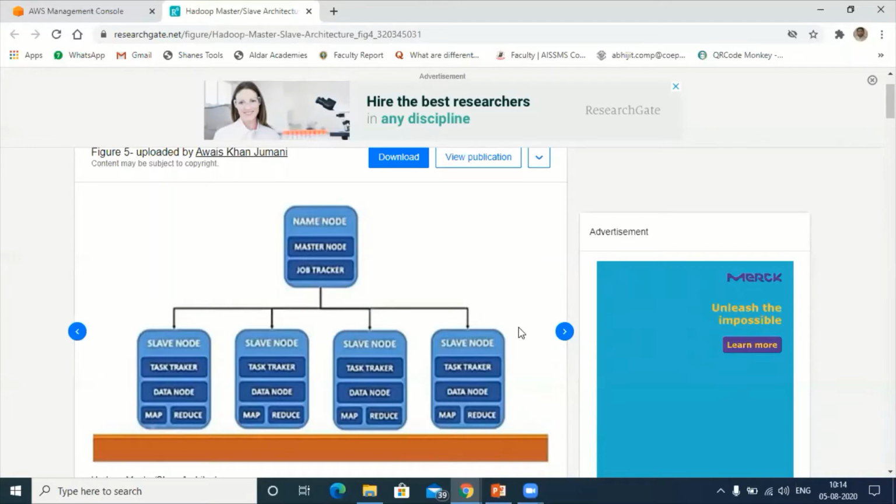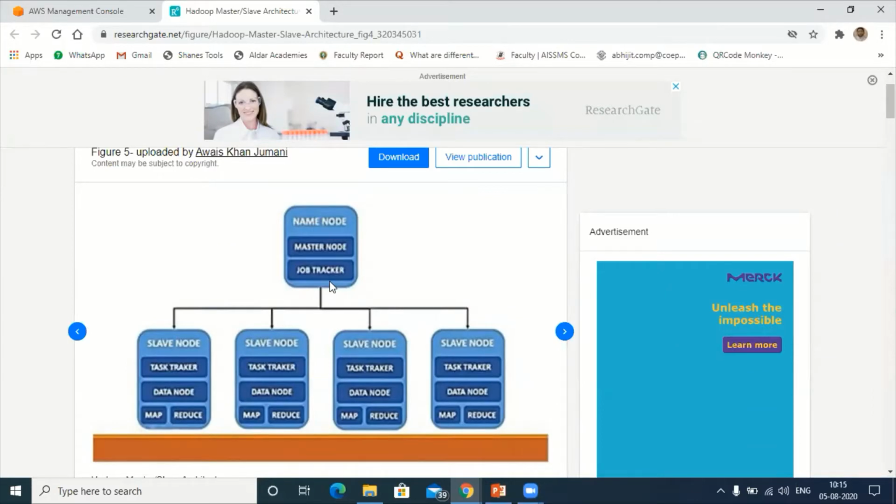Let us say 10 GB is remaining here, so 10 GB I will migrate to this slave node, 5 GB I will migrate to this, and 5 GB to this. That means the fifth node is empty now, right? So in that case, that node will get deleted. And that node will get deleted by whom? The job tracker.